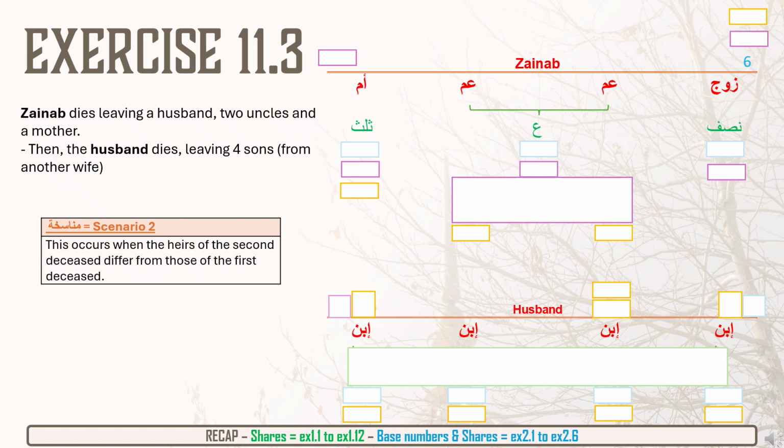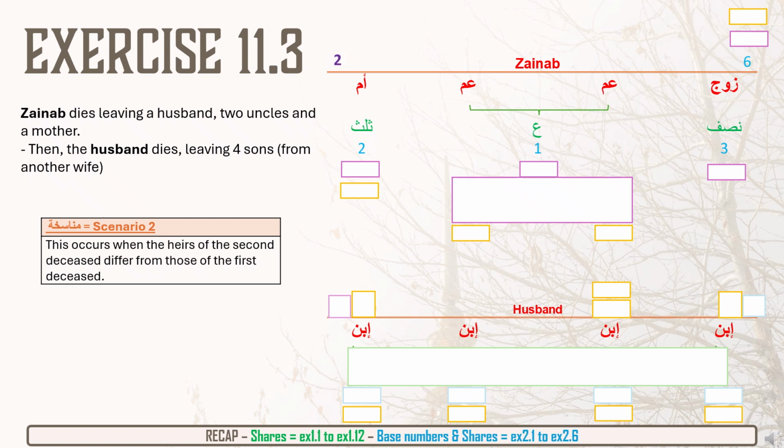The husband will get 3 out of 6. The uncles will get the asaba amount, which will work out in a second. The mother will get a third of 6, which is 2. Therefore, the asaba amount is 1. Now, before we move on, the uncles have got 1 share, but there's 2 uncles. We're going to need a multiplier. And the multiplier we'll need is 2. So we have to multiply everything by 2.